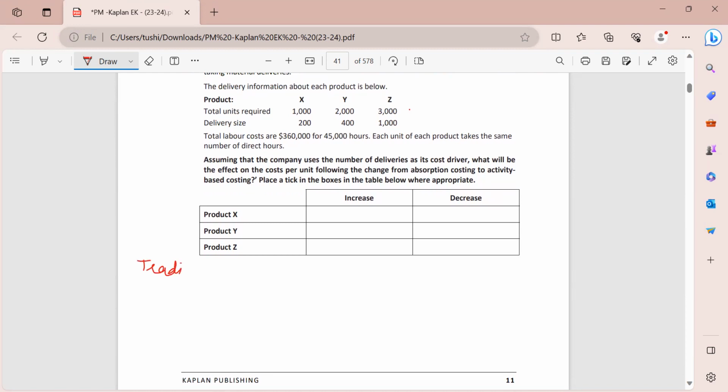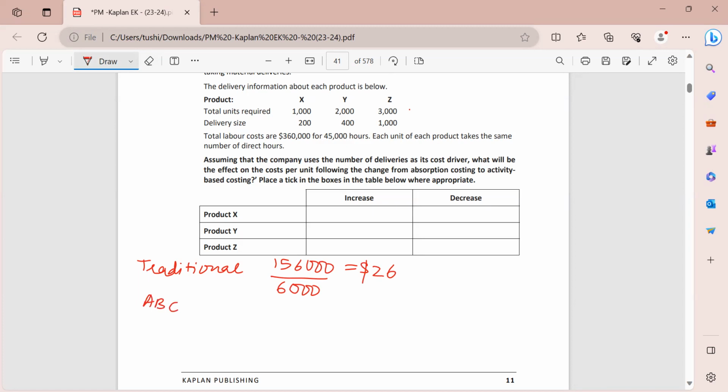So with the traditional system, my absorption rate that will be used for each unit will be 156,000 divided by the total, which is 6,000, and this will give you $26 for each unit of all these products that we have over here.